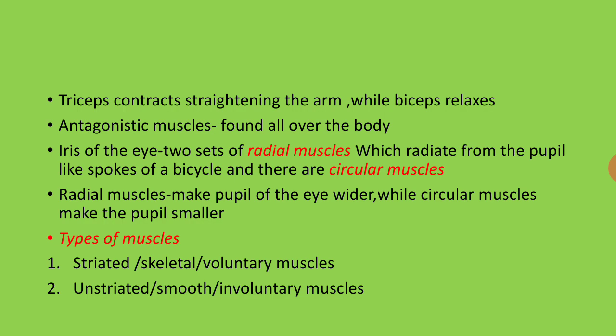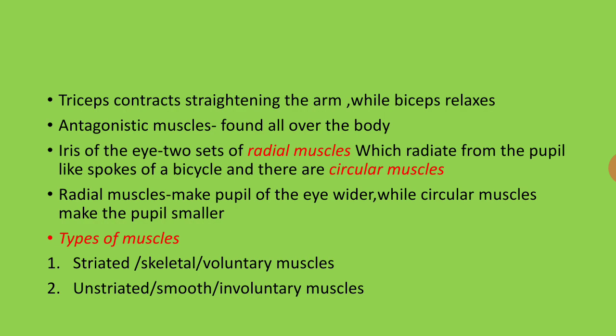And then the antagonistic muscles are found all over the body. They are not only in the hand and leg, they are present all over the body. So antagonistic muscles means, as I said before, antagonistic pairs, where the action takes place at the same time but in an opposite direction.